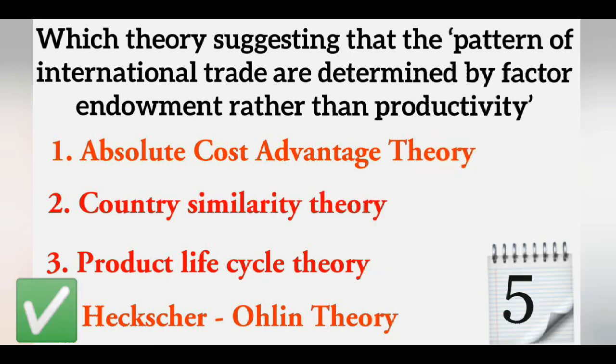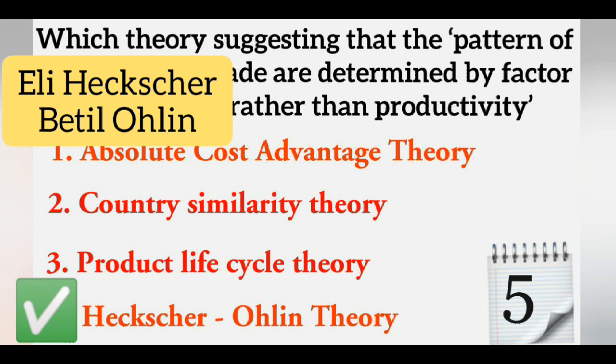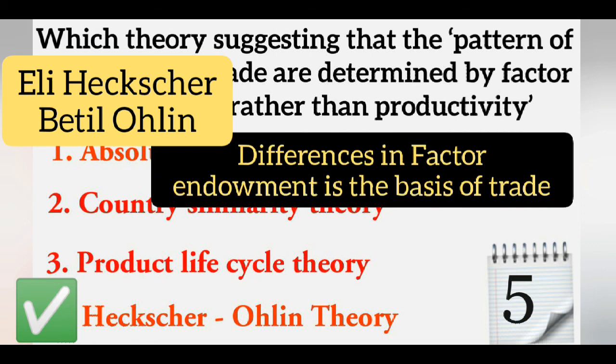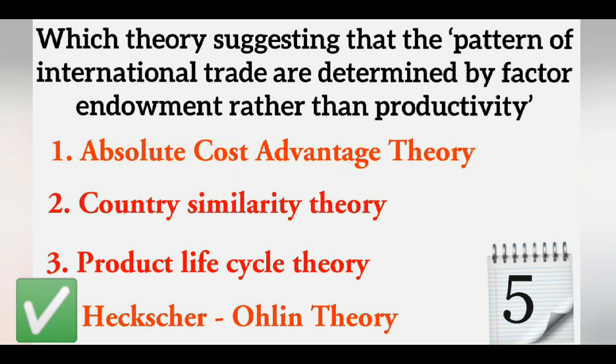And this theory was propounded by two economists named Eli Heckscher and Bertil Ohlin. And the main idea behind this theory is that the differences in factor endowment are the basis for conducting trade between the nations. Okay, so our answer is Heckscher-Ohlin theory.